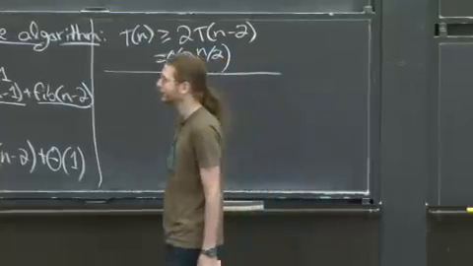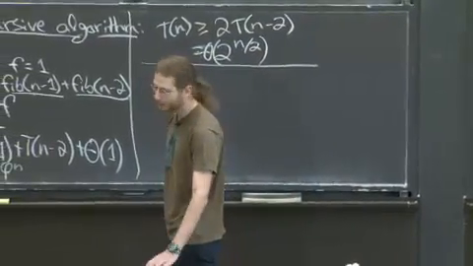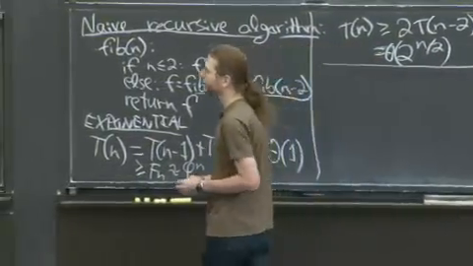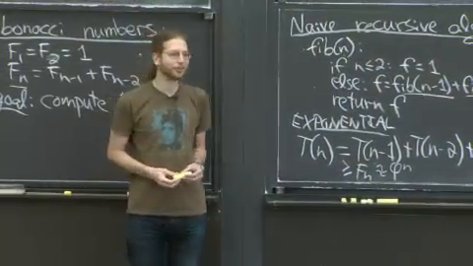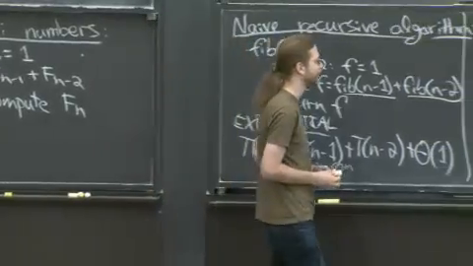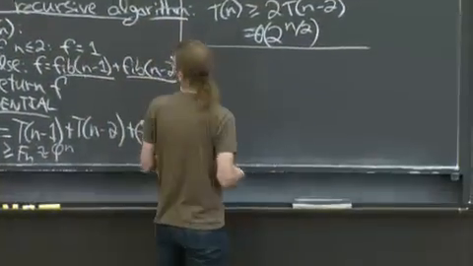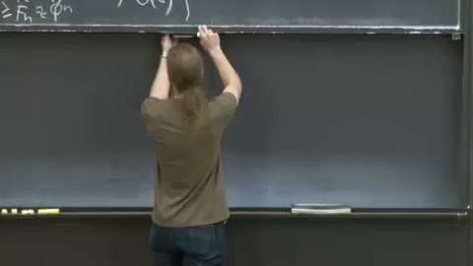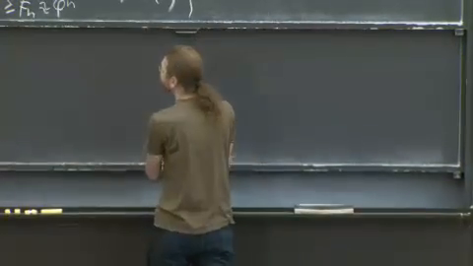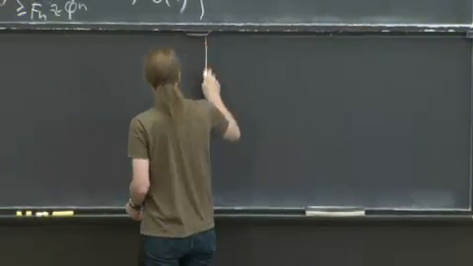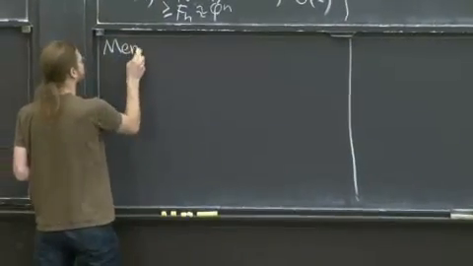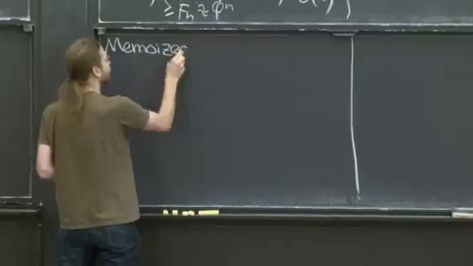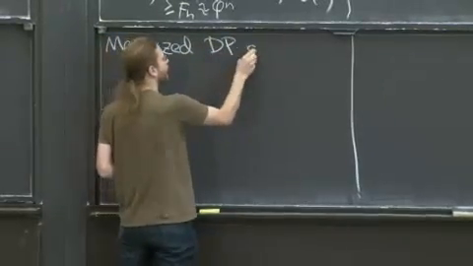We all know it's a bad algorithm. But I'm going to give you a general approach for making bad algorithms like this good. And that general approach is called memoization. We'll go over here. And this is a technique of dynamic programming. So I'm going to call this the memoized dynamic programming algorithm.